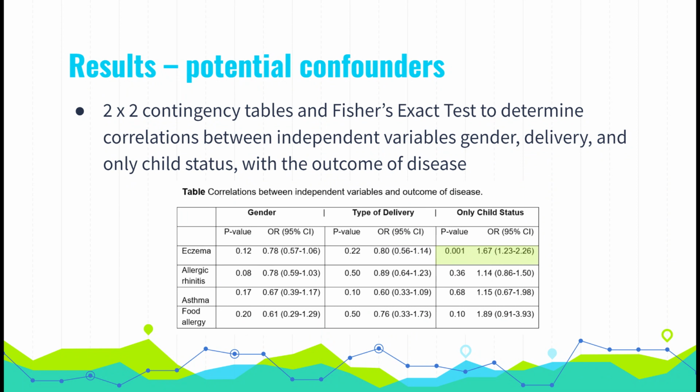Correlations between the independent variables, gender, type of delivery, and only child status, with the dependent variable, outcome of disease, were analyzed with 2x2 contingency tables and Fisher's exact test, as both variables being tested were binary and the sample size was under 1,000. Type of delivery and gender were not significantly associated with any atopic disease. However, only child status was significantly associated with eczema at age 1.